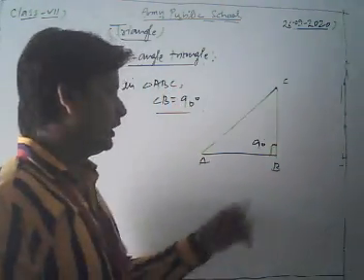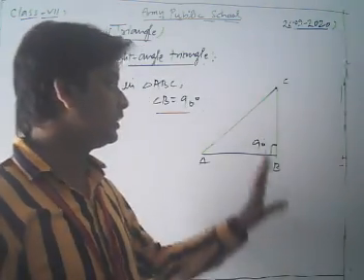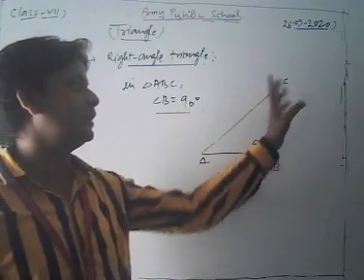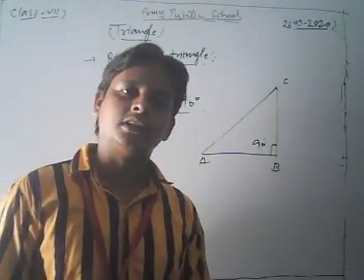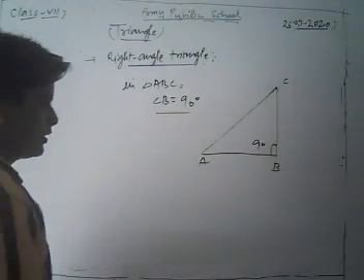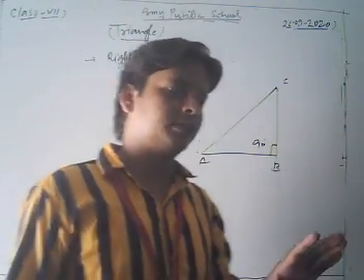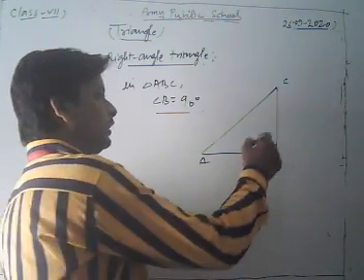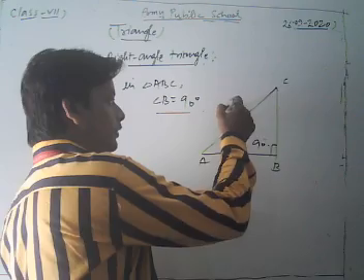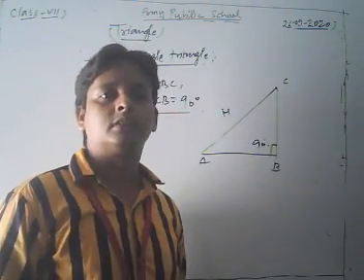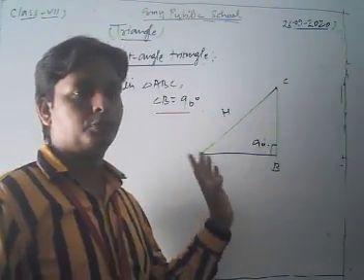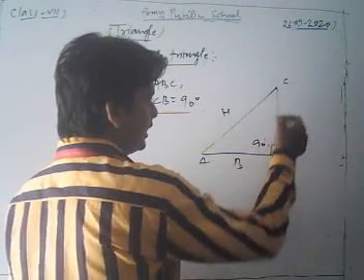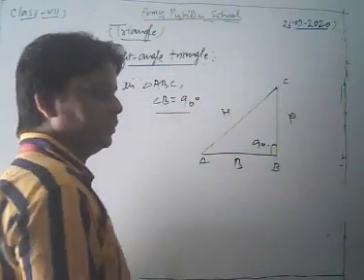Yes friends, here angle B is equal to 90 degrees, so triangle ABC is said to be a right angle triangle. Now, dear friends, there are three important concepts. The side opposite to the right angle is always the hypotenuse. This is the base of the triangle and this is the perpendicular of the triangle ABC.